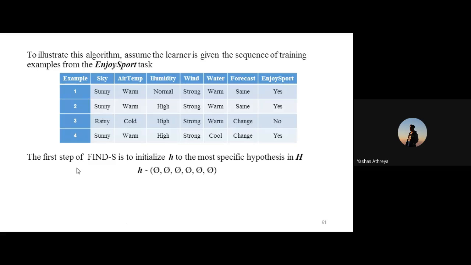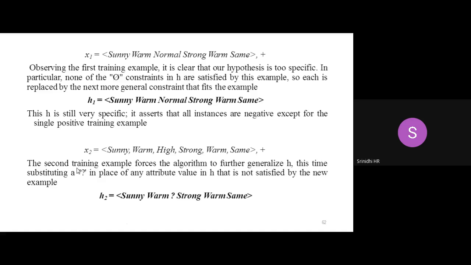Same as hypothesis 2. Can you give a justification for that? It is because it's a negative example. Find-S doesn't consider negative examples. Yes, exactly.